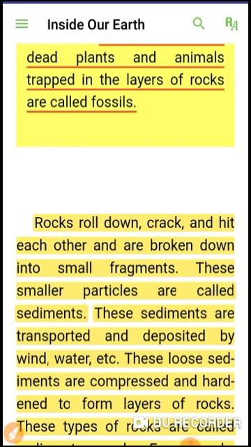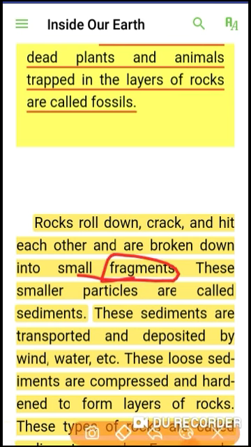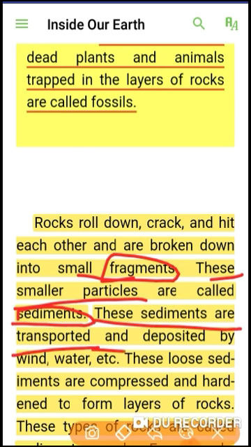Rocks roll down, crack and hit each other and are broken down into small fragments. Fragments means small particles. These small particles are called sediments. These sediments are transported and deposited by wind and water. Transported means carried from one place to another by the wind and water.